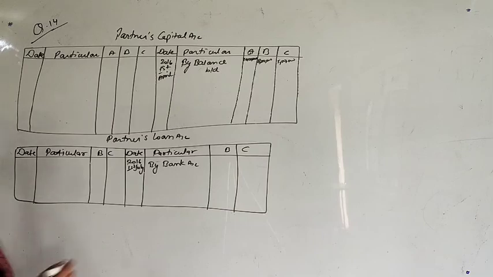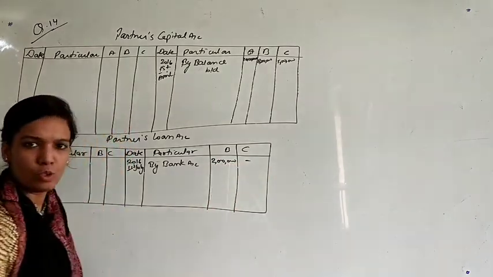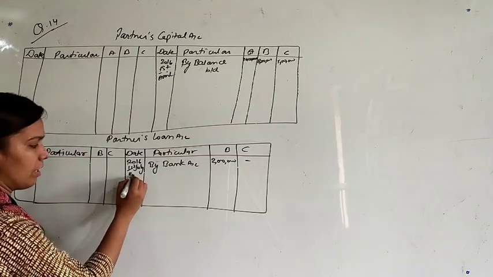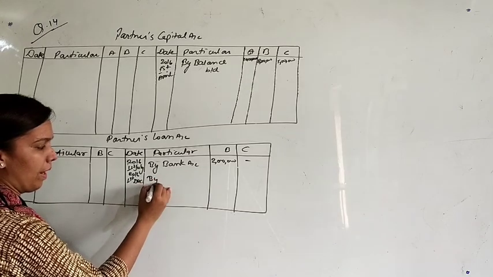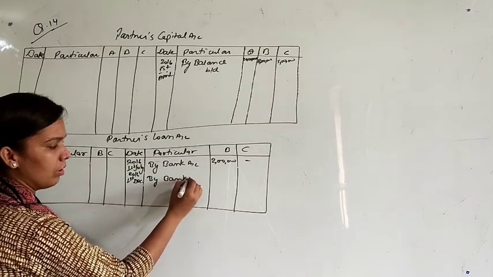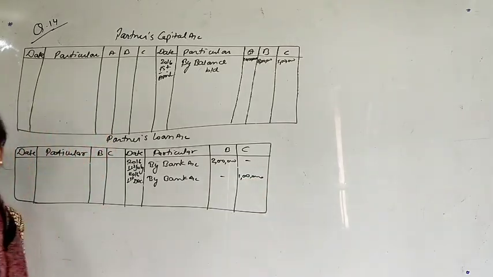Amount is 2 lakh rupees for B. On this date, there is no loan for C. C is giving loan to the firm, that is on 1st December by bank account. C's loan is rupees 1 lakh. Okay.